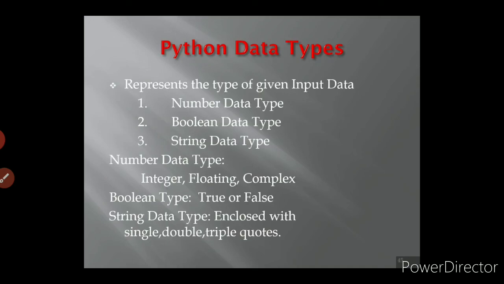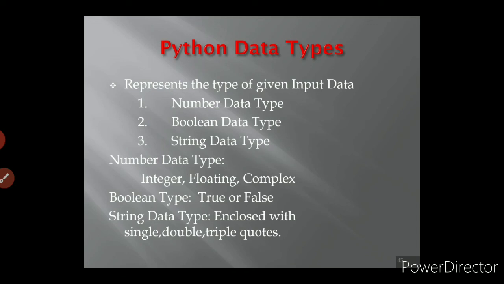Then finally we are going to see about Python data types. So what do you mean by data type? Data type represents the type of the given input data. What type of data we are giving as raw data, whether it is a numeric value, string values or characters. So in data type we have three types: number data type, Boolean data type and string data type.